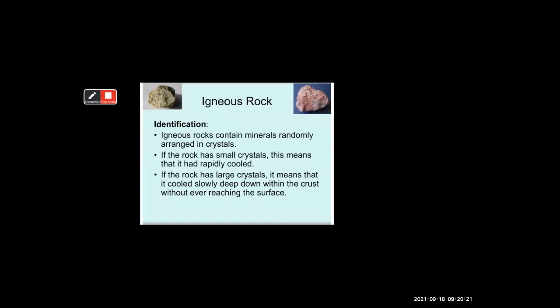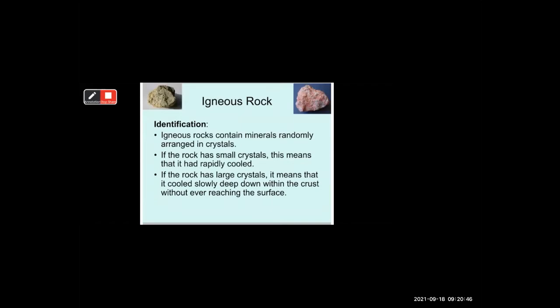How to identify this igneous rock? Now see, igneous rocks contain minerals randomly arranged in crystals. This igneous rock has some crystals, small particles, like a diamond. When we see a diamond, it has different crystal shapes.